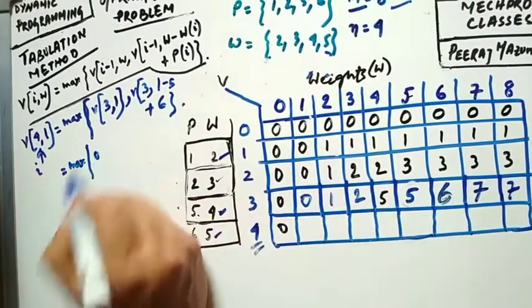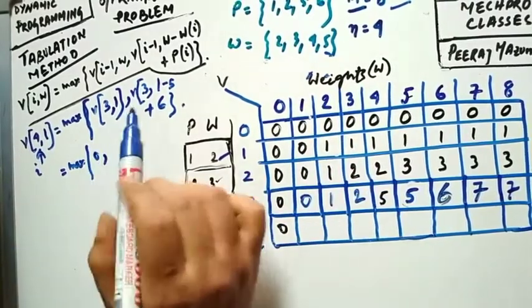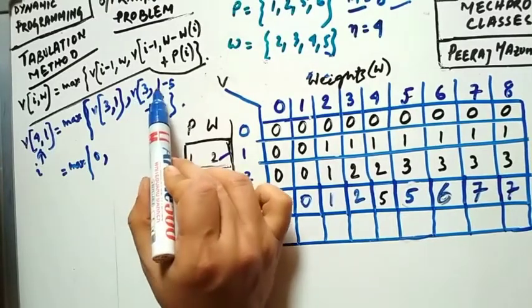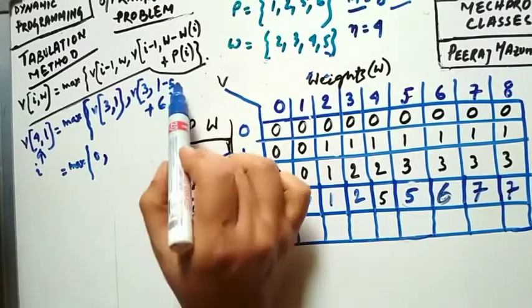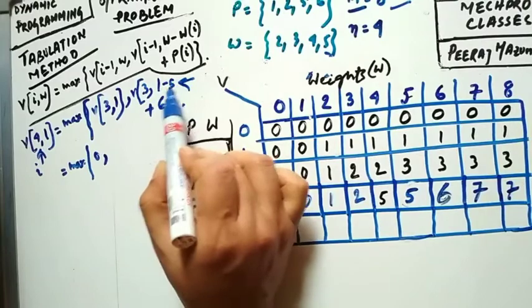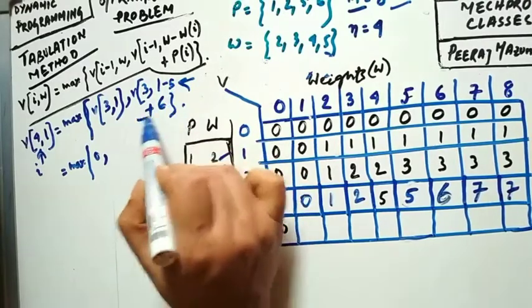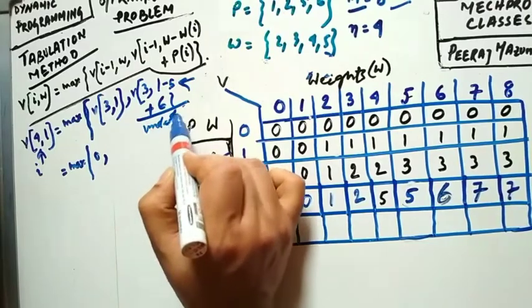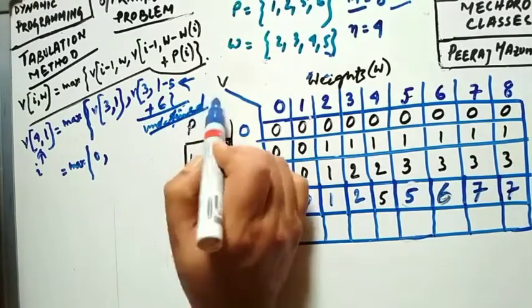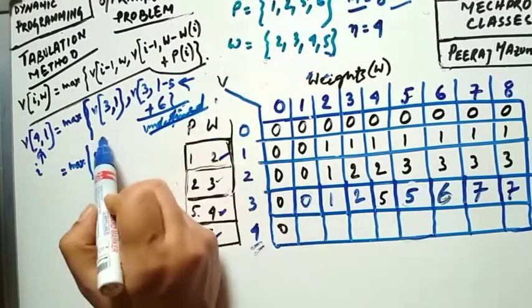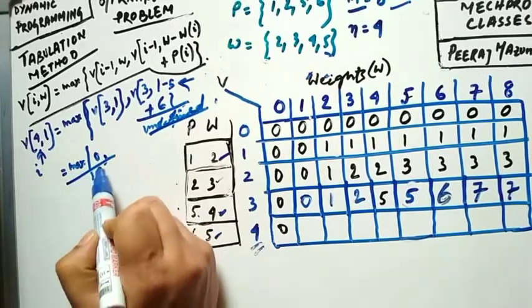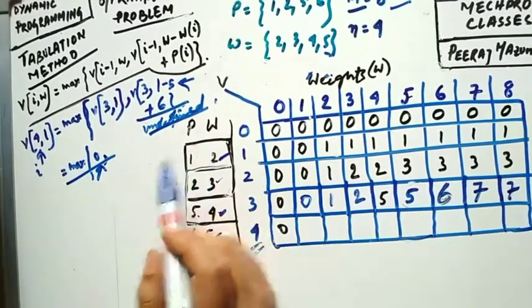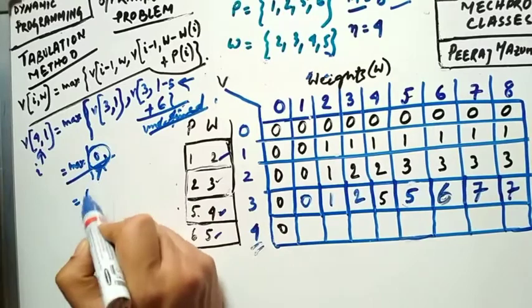So I can write 0, comma, look, V of 3 comma 1 minus 5, it is coming to be negative 1 minus 5. So this total becomes undefined, as it is coming negative. Now only the 0 is defined, so the value will be 0 only.